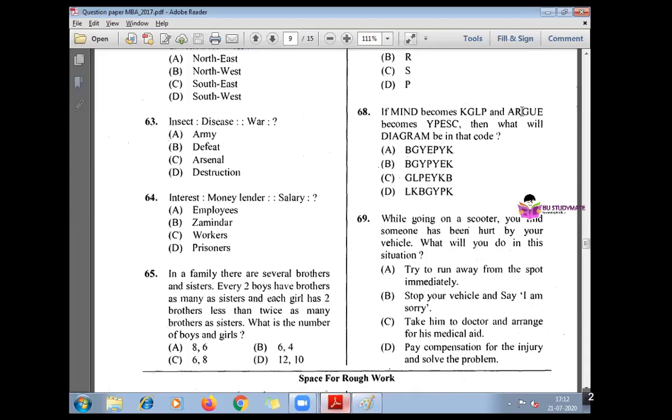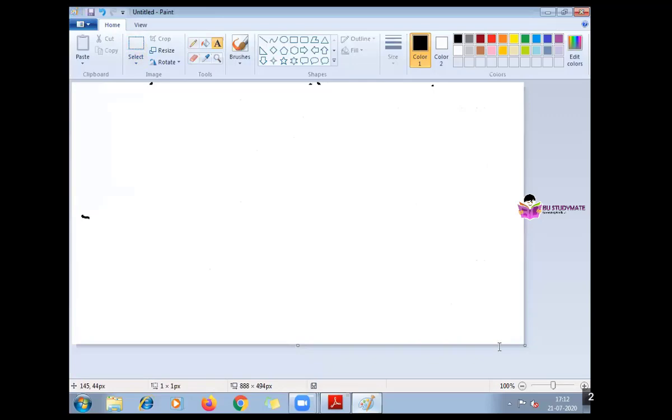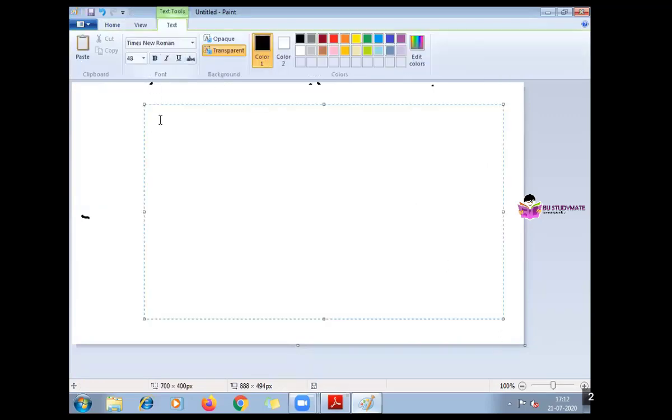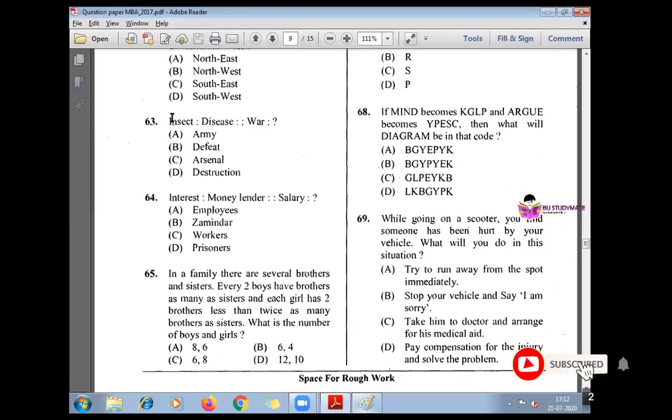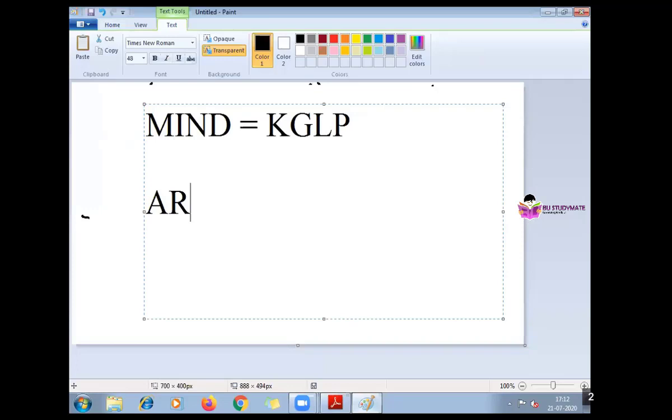Mind YG KGLP argue YPESC. So this is also similar to that. Okay. Mind AGLP, right? Argue YPESC. Okay. What will be that? Or diagram.